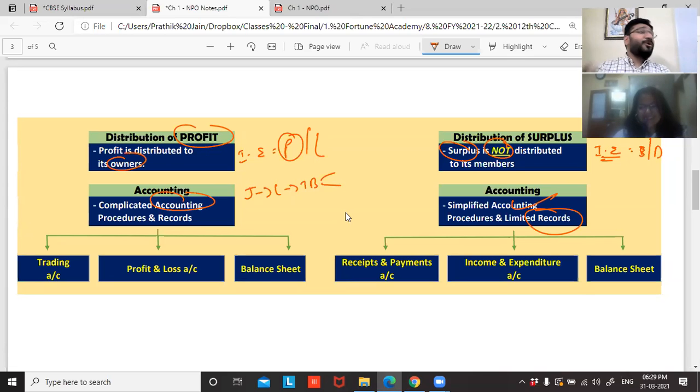So when money is coming in and going out, you have to maintain certain records. Now, the thing is that for a profit-making organization, you have to prepare trading account followed by P&L and balance sheet. This we call as financial statement.